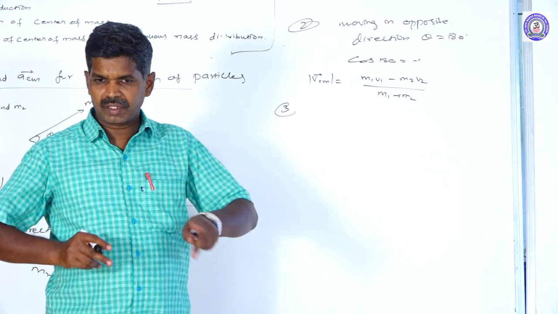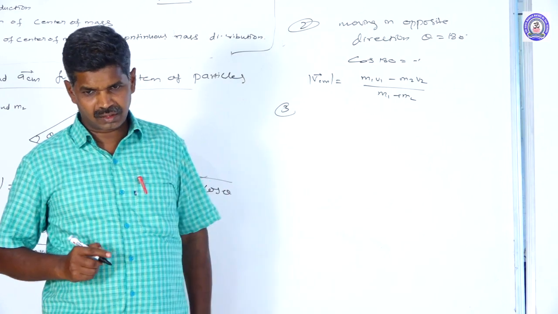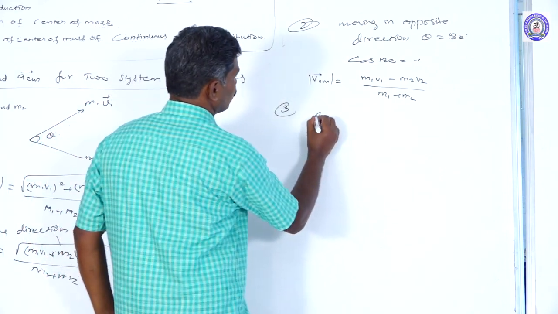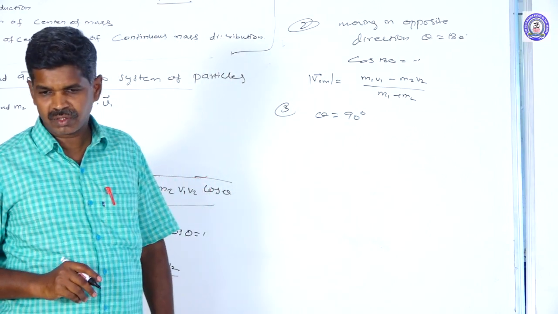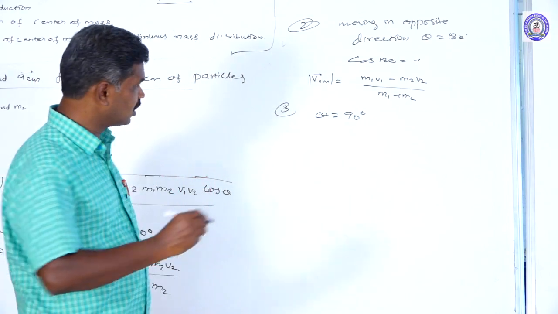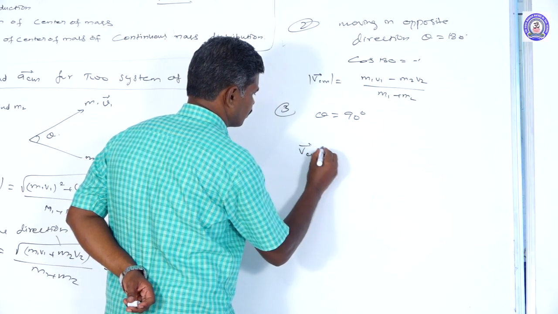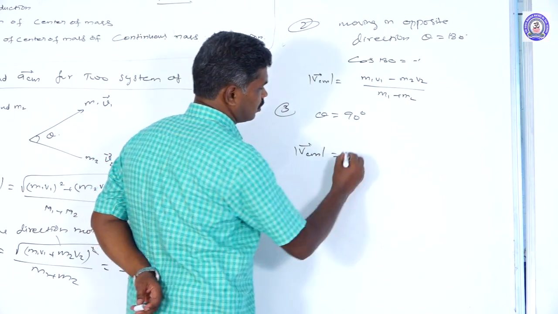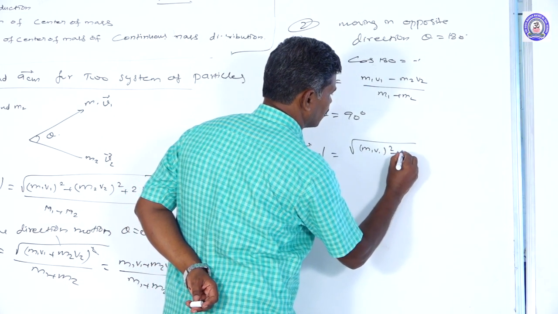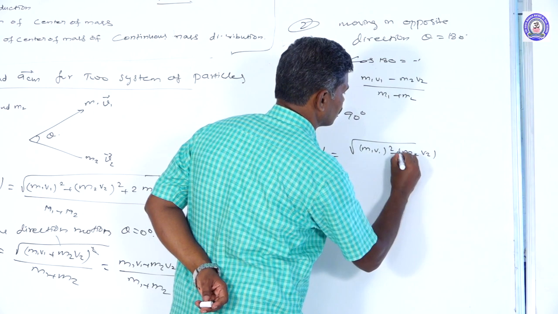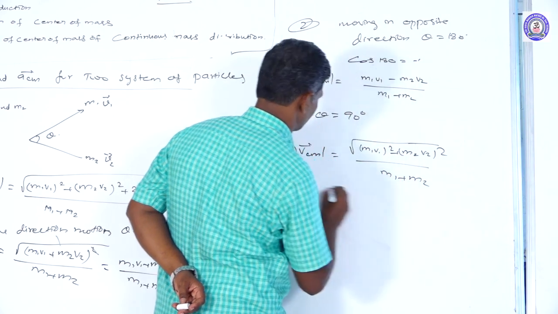Then, if the two particles are moving in right angle directions, perpendicular directions, theta is equal to 90 degrees. Cos 90 becomes 0. Then the magnitude of the velocity of the center of mass equals square root of m1 v1 square plus m2 v2 square, divided by m1 plus m2.